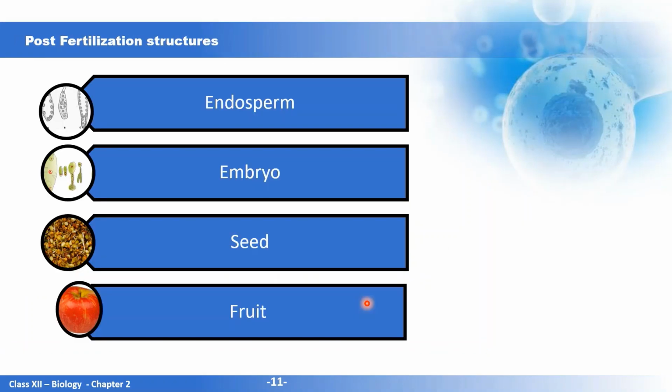Now fertilization has taken place. Now what are the post-fertilization structures? What are the structures formed after fertilization? We will see the first formation is that of endosperm, embryo, seed, and finally the fruit.